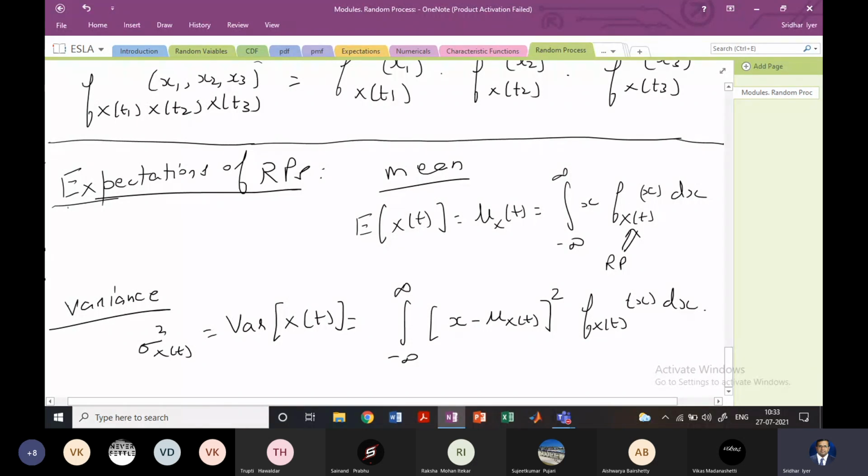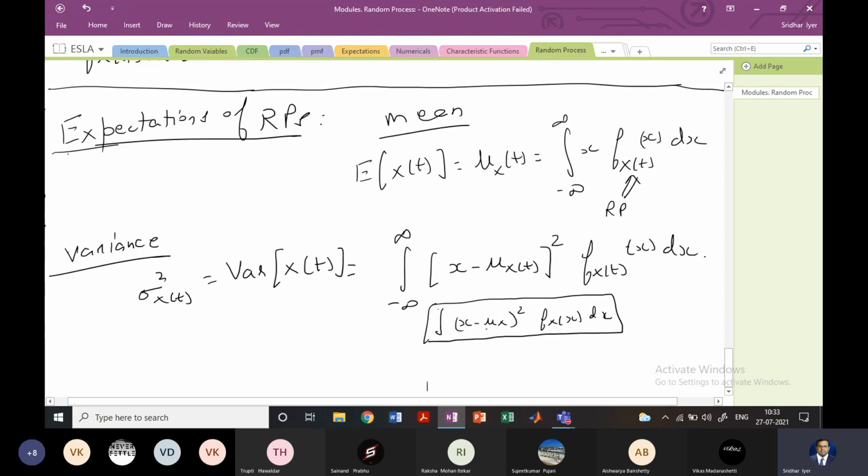This definition is the same as that for the random variable. I'll just write below what we had for the random variable: (x − μ_X)² f_X(x) dx with an integral. The bottom one here is for the random variable, and what I have done is just extended it by writing μ_X(t) and f_{X(t)}(x), which denotes the random process.